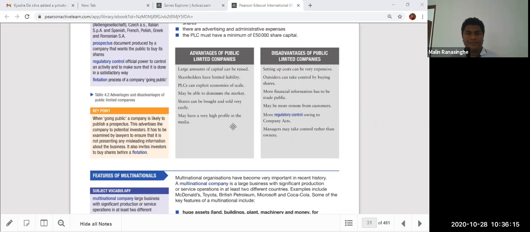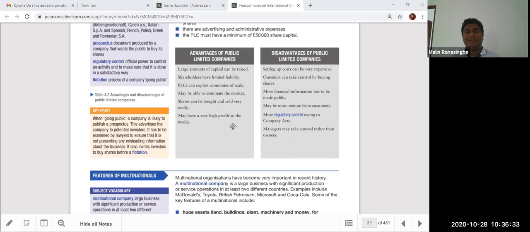You can recruit so many good employees. They may also be able to dominate the market. Shares can be bought and sold very easily, and they may have a very high profile in the media. However, there are disadvantages of public limited companies.